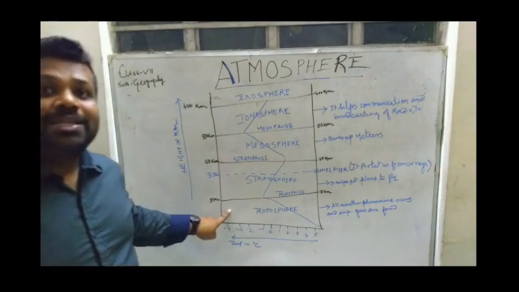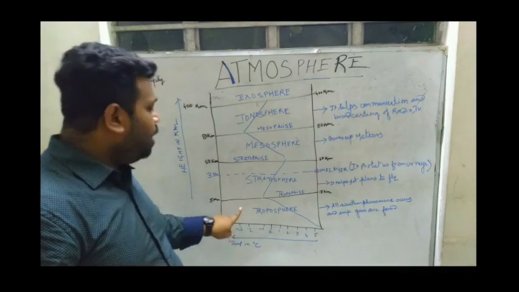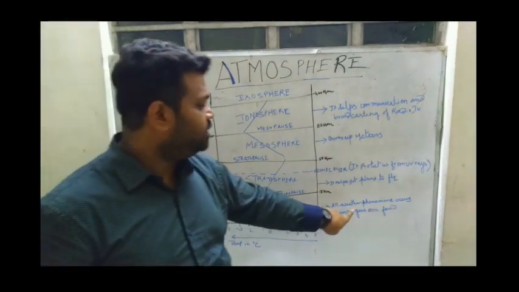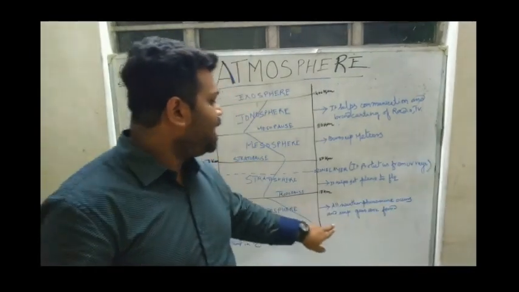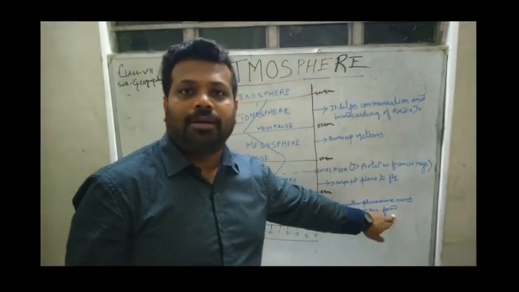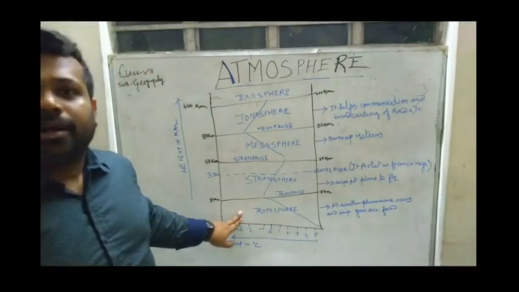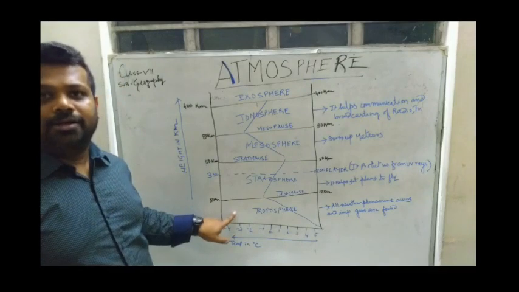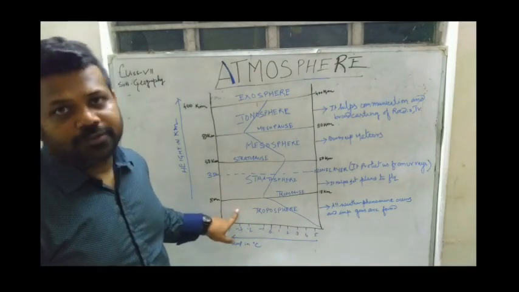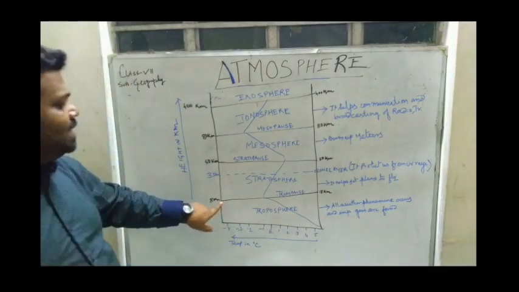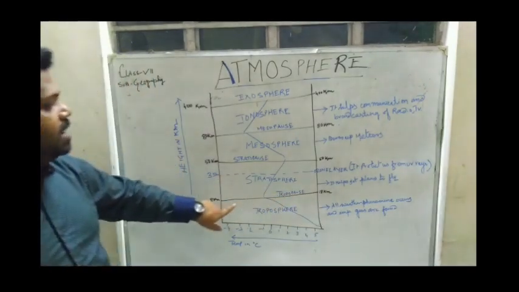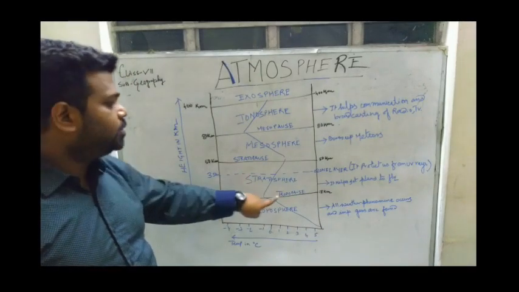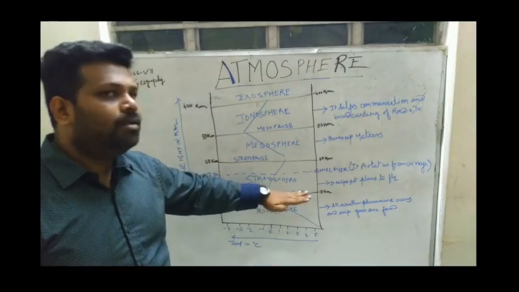And all the important life-supporting gases are found in this particular layer. So the importance I have written, you see all the weather phenomena occur and important gases are found here like oxygen, nitrogen, carbon dioxide. So this layer is very important for us. Now where this layer ends, the boundary between the next layer and the troposphere is called tropopause. Pause means stops.